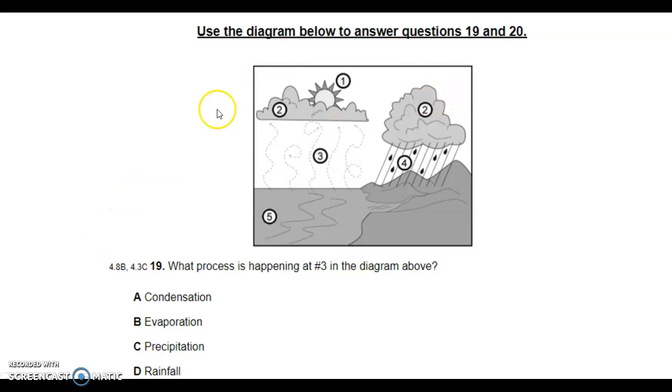Question 19 and 20, you're going to use this picture right here. So 1, 2, 3, 4, 5. Question 19, what process is happening at number 3 in the diagram above? So this is 3 right here. What is happening? A, condensation, B, evaporation, C, precipitation, or D, rainfall.